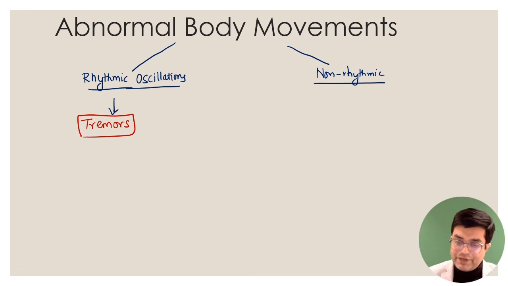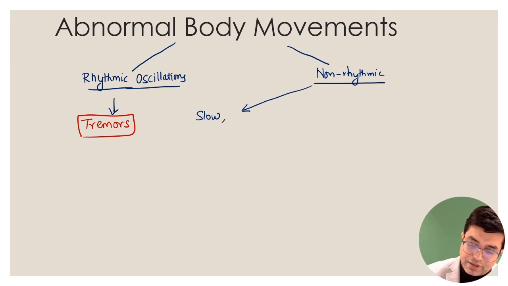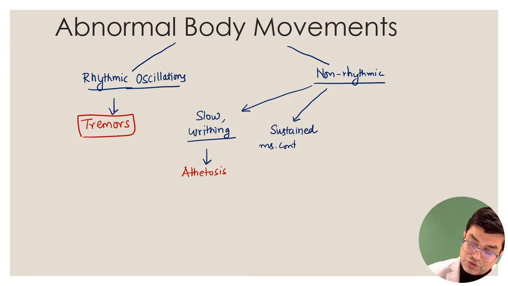On the other hand, if it is a non-rhythmic movement, there can be multiple types. If it is a non-rhythmic body movement which is slow, a writhing kind of movement, slow writhing movements but no rhythm, we call it athetosis. If the question says there is a non-rhythmic movement in the form of sustained muscle contraction, which sometimes can cause pain also, that is what you call dystonia in the patient.